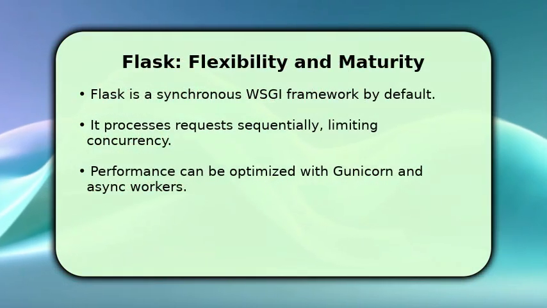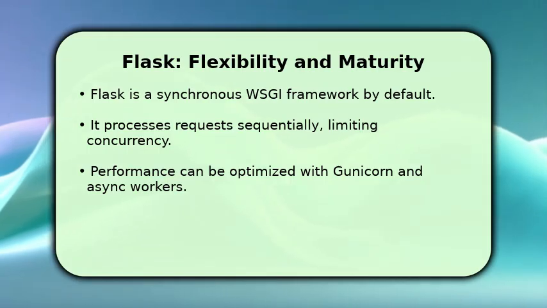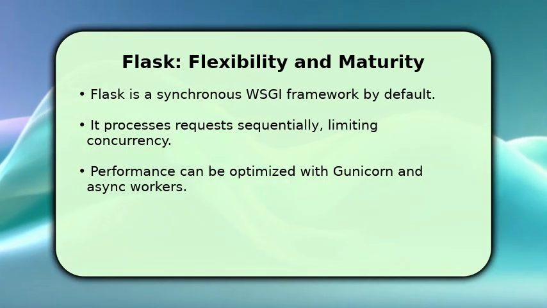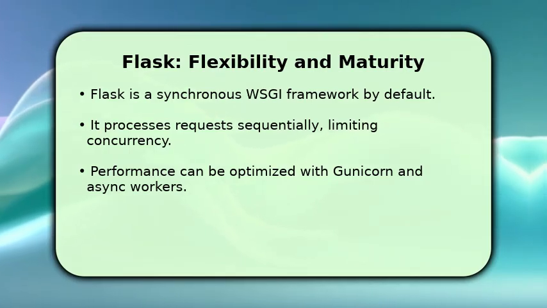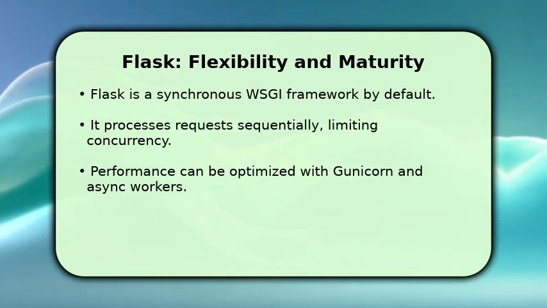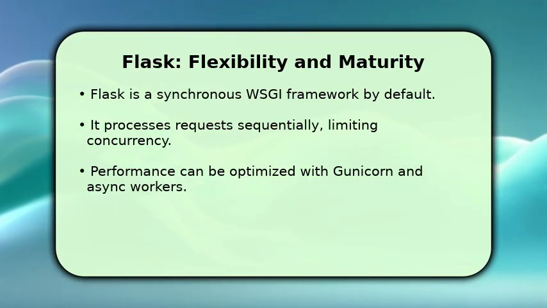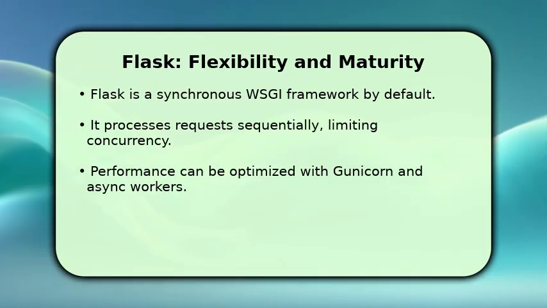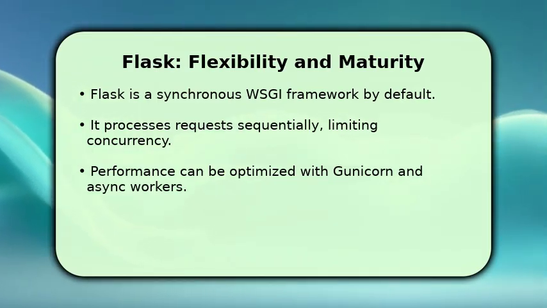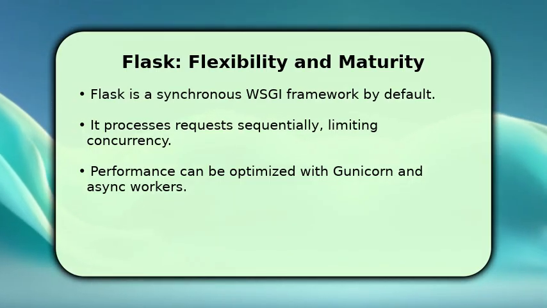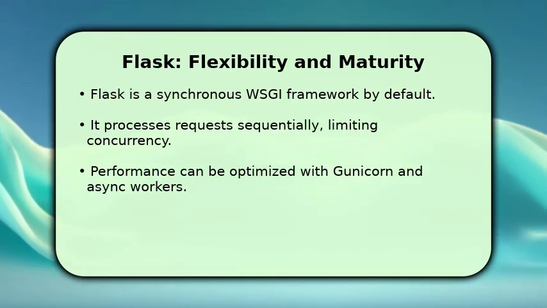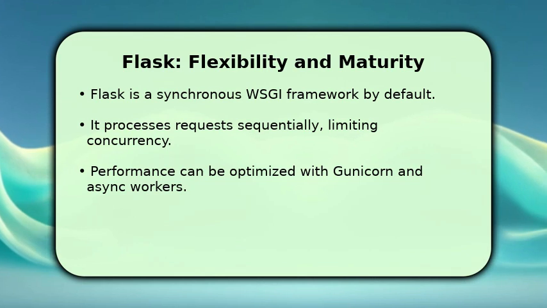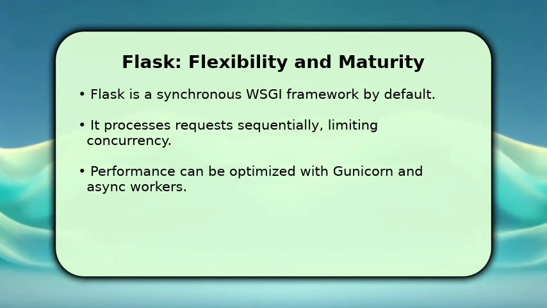Flask, a micro-framework, traditionally operates on a synchronous WSGI model. This means it processes requests one at a time per worker, which can limit concurrency under high traffic. However, Flask's performance can be significantly enhanced by deploying it with production-ready WSGI servers like Gunicorn, which can utilize multiple workers. While not inherently asynchronous, Flask offers immense flexibility and is excellent for smaller applications or rapid prototyping.